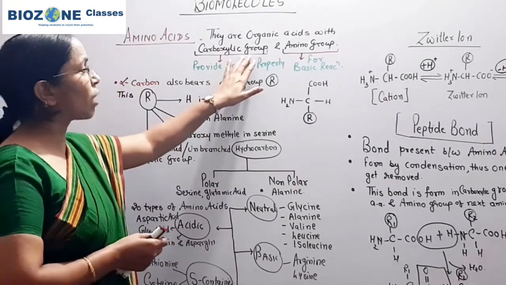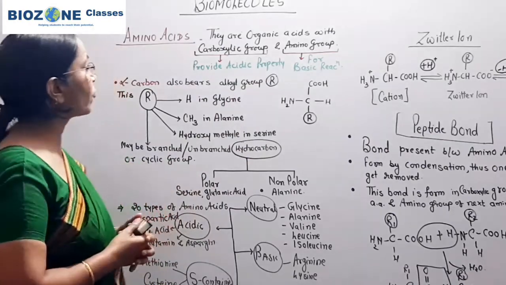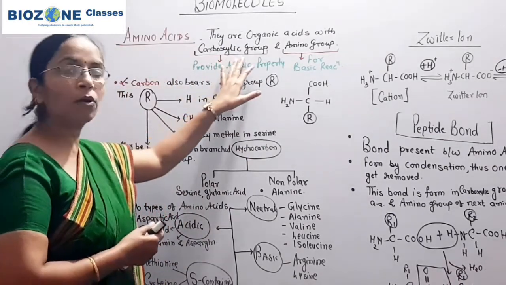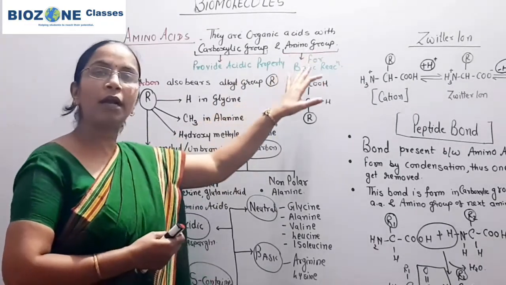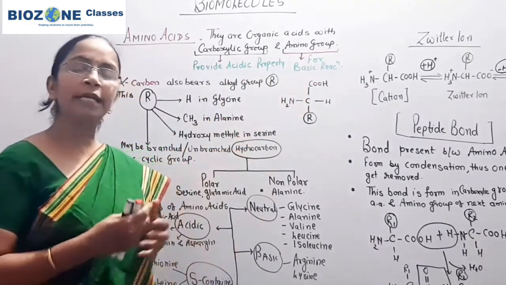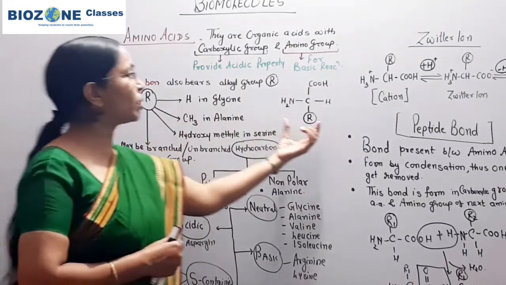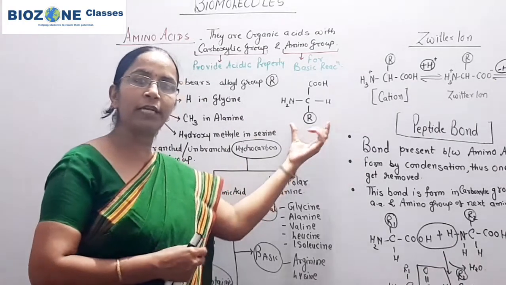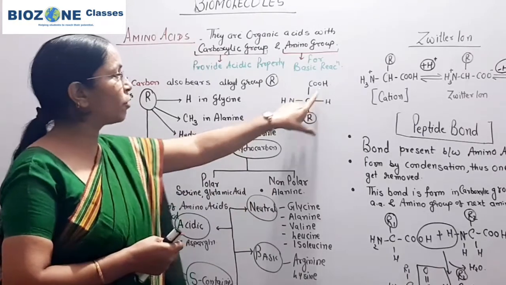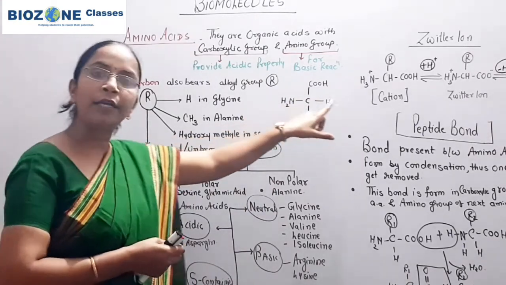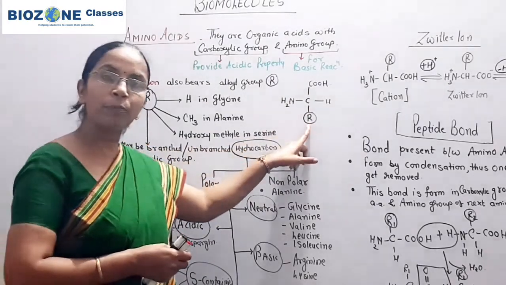Now, remember that the acidic properties of the amino acid are mainly because of the carboxylic group, whereas the amino group is responsible for the basic reactions of amino acids. In the simplest type of amino acid, a carboxylic group, an amino group and hydrogen are present. In addition to that, one R group is there.